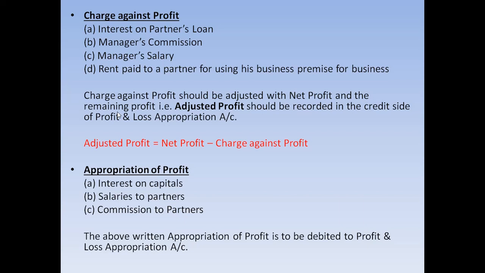and we start with the amount of rupees 2 lakh. We cannot record manager's commission in the PL appropriation account, because it is against principle, it is not to be recorded there. Only the items that are related to the appropriation of the partners are to be recorded. Any expense or any other form of transaction is not to be recorded. For example, interest on partners loan should never be recorded in the profit and loss appropriation account. Manager's commission, salary, and the rent also the same way.